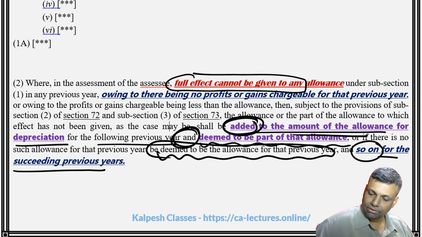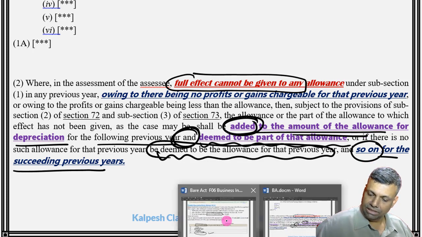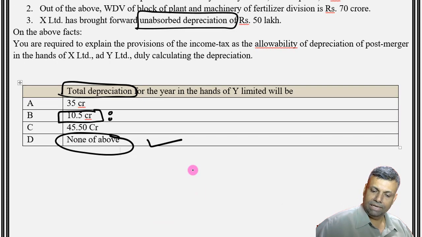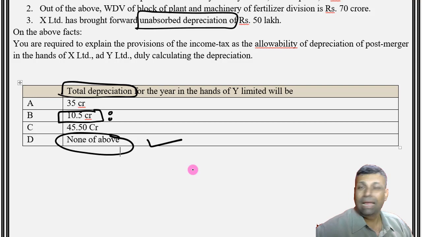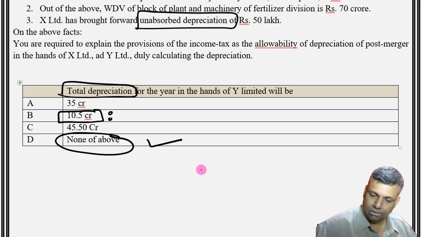Is that clear? And that's the reason in this particular MCQ, friends, if somebody would have selected the answer as 10.5 crore rupees, which was in fact the most prominent number which maximum students could have selected, I think it will not be a correct answer. However, some teachers may even say that it's a correct answer, but I would not like to suggest and go with that answer of 10.5 crores. I would go with the answer strongly with none of the above. Okay, so let's go to the next question now.